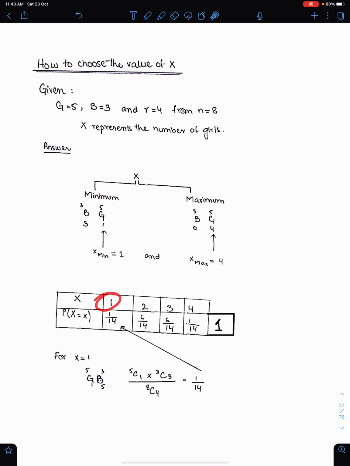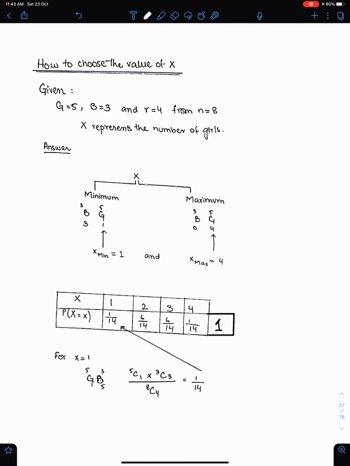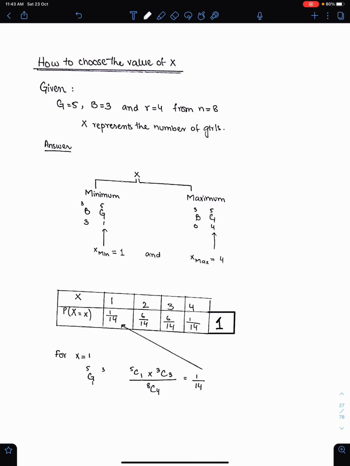So for 1 girl, we need to use the combination 5C1, and let me correct this. This is 3C3. We need 3 boys. So 1 girl and 3 boys: 5C1 for 1 girl and 3C3 for 3 boys, divided by 8C4. This is the way we found this probability.